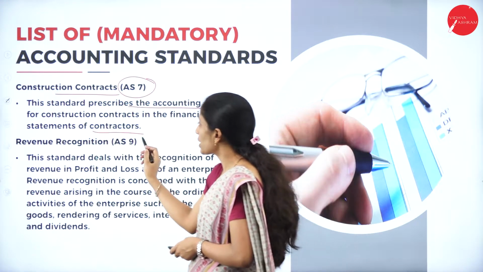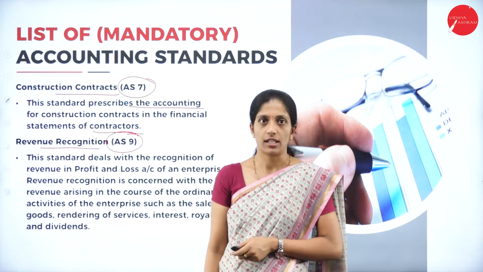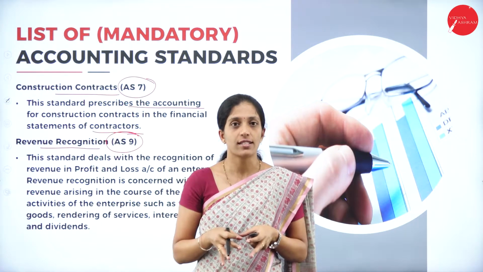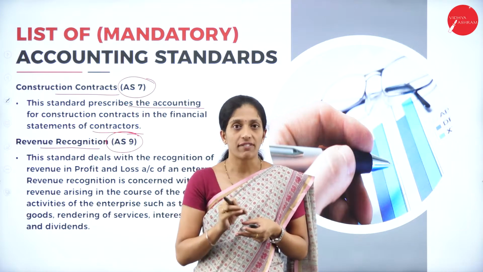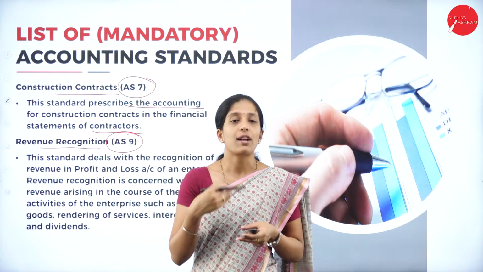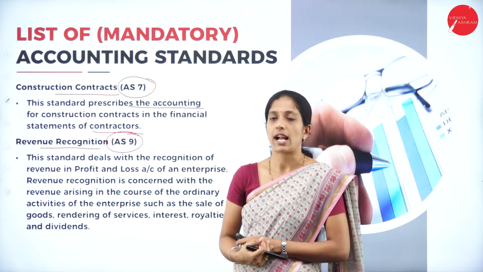So in the financial statement of the contractors, this Accounting Standard 7 is being used relating to the construction contracts. Next is Accounting Standard 9. So it is related to the revenue recognition. So already we have learnt about revenue recognition concept, which tells that whenever the transaction have taken place, on that day we will record the transaction. It's not that when we actually receive and actually pay. That comes under Accounting Standard 9.